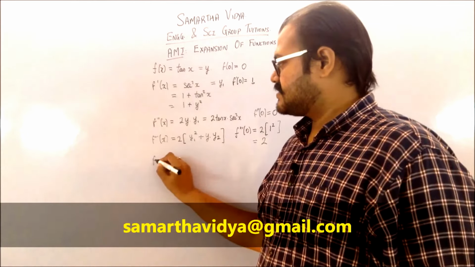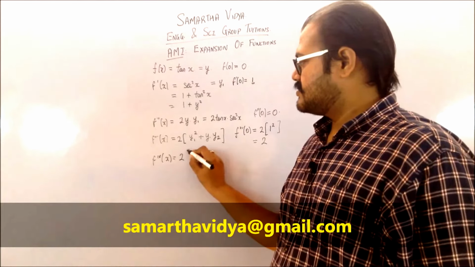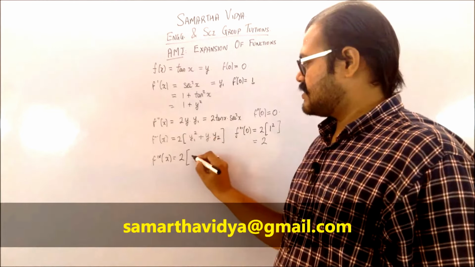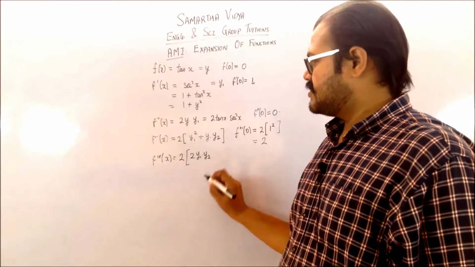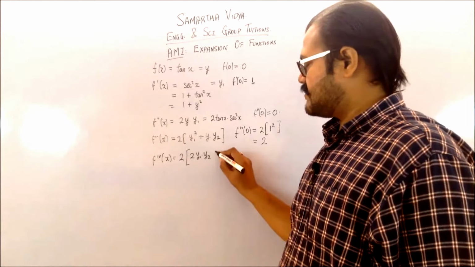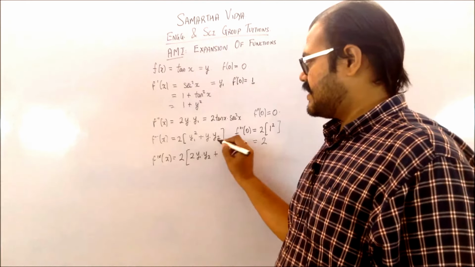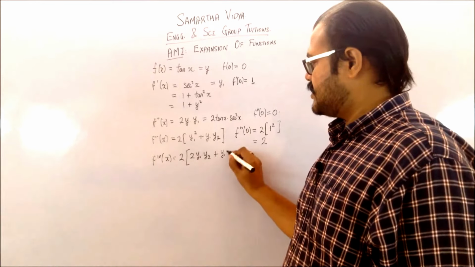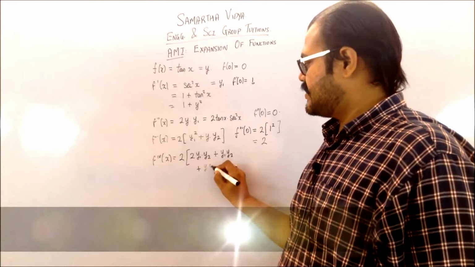Coming to the next term, which is the fourth derivative, it's going to be 2 into this term. You can see that it is the y1 square, so that becomes a 2 y1 into y2, because it's the derivative of y1, that's a double derivative of y, sorry. Now it's going to be a UV rule present over here, so it is y into y2, so that comes out to be a y1 into y2 plus it's going to be y into y3.